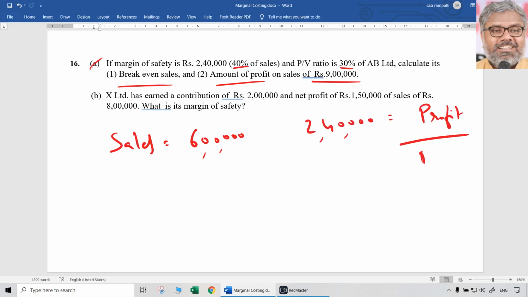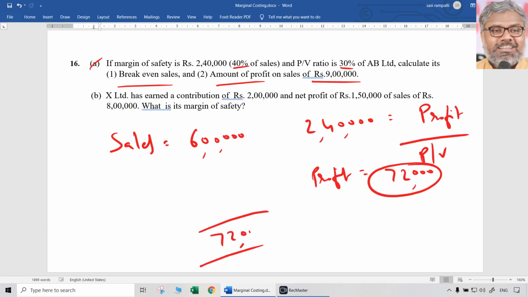This formula also, every formula we should know. Profit by PV ratio is margin of safety, isn't it? So profit will be 2,40,000 into 30%, which means 72,000 is the profit. Okay, we got another data from this. Sales is 6 lakhs. Profit is 72,000.